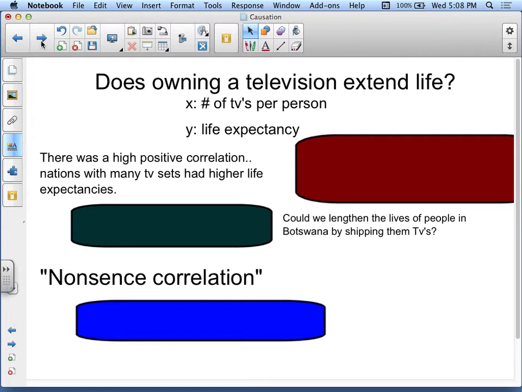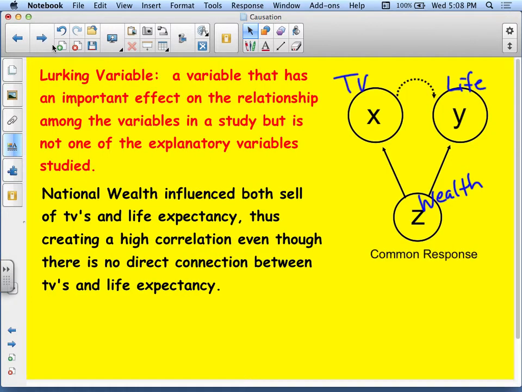All right. Now, let's go to this next section. This is an example of a lurking variable. A lurking variable, such as wealth over here, has an important effect on the relationship. So the relationship between TVs and life expectancies, it has an important effect on these two variables, but is not one of the explanatory variables. Okay, even though wealth causes the nation to have an increase of TVs, wealth also can be a direct cause of life expectancy.